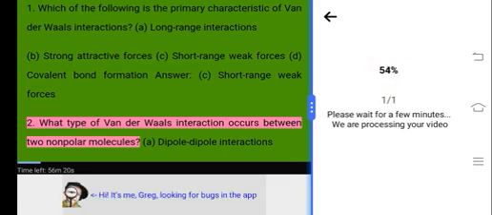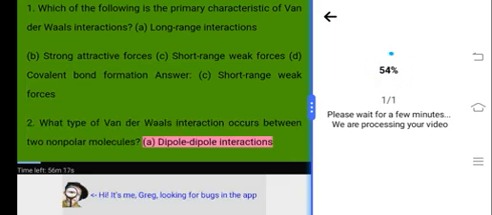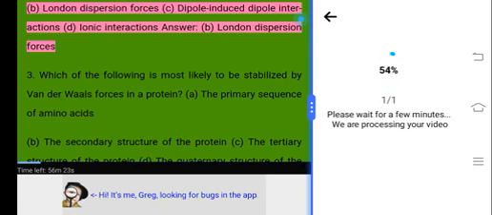2. What type of van der Waals interaction occurs between two nonpolar molecules? A. Dipole-dipole interactions. B. London dispersion forces. C. Dipole-induced dipole interactions. D. Ionic interactions. Answer. B. London dispersion forces.